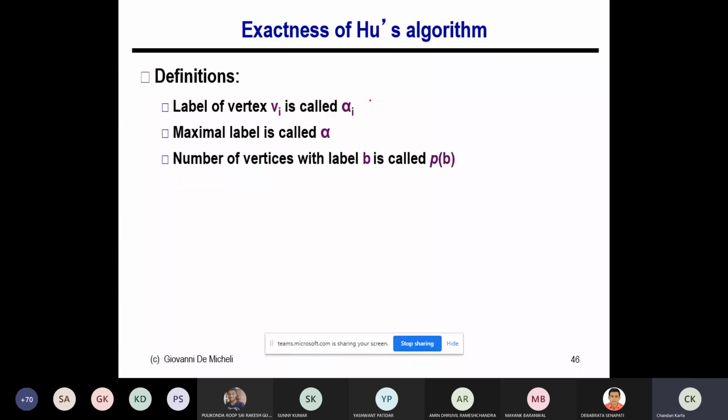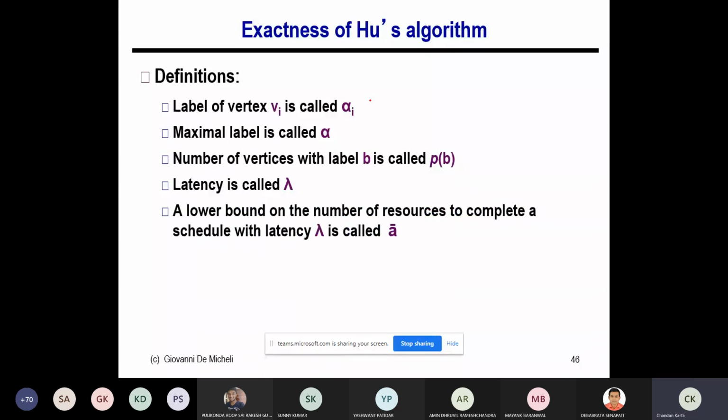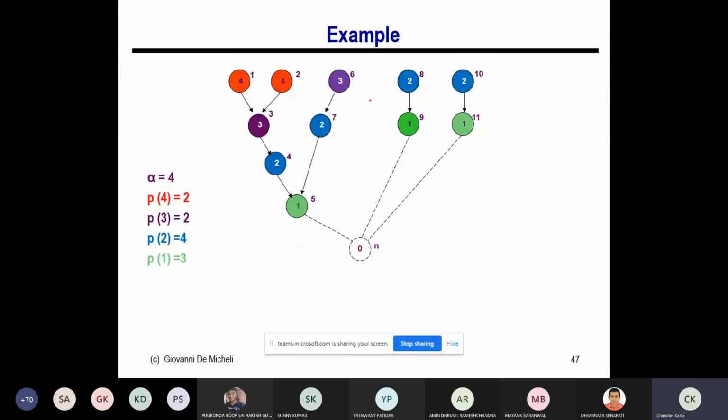And then we have seen this particular lower bound and lambda. We can calculate a lower bound of resource for a given lambda. Hughes algorithm always guarantees a solution with the lower bound of resources in lambda time, which solves both problems. If you know the lower bound of resource and lambda is the minimum, it also gives you the minimum resource.